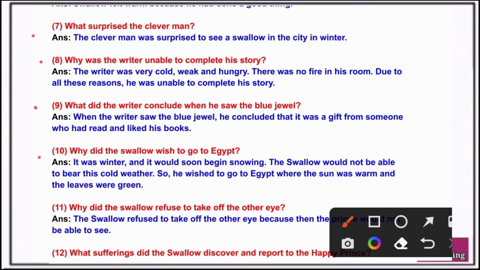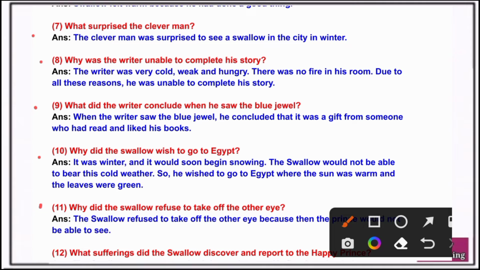Question 10. Why did the swallow wish to go to Egypt? Answer. It was winter and it would soon begin snowing. The swallow would not be able to bear this cold weather, so he wished to go to Egypt where the sun was warm and the leaves were green.